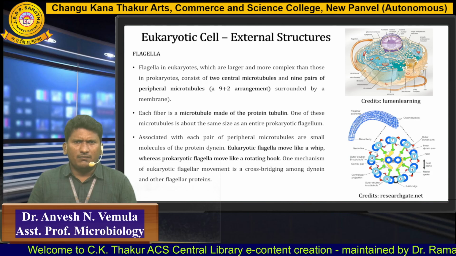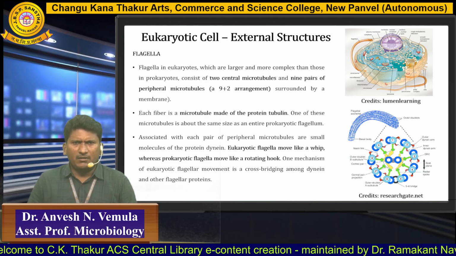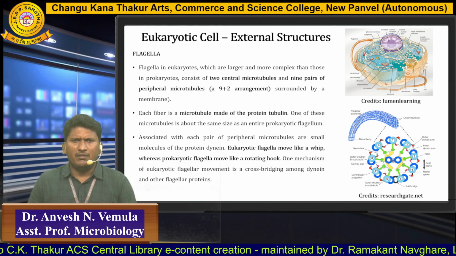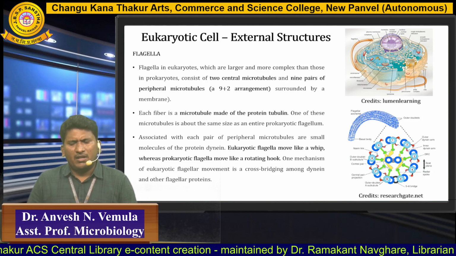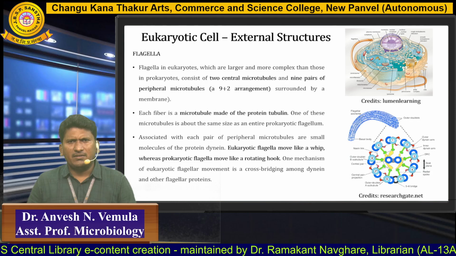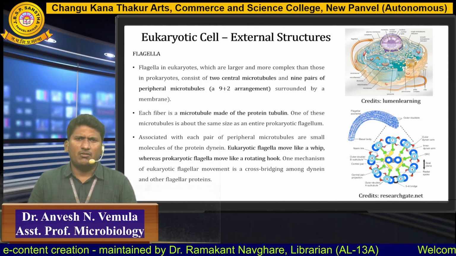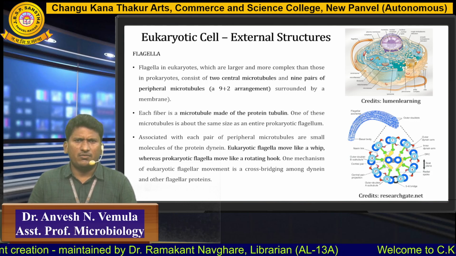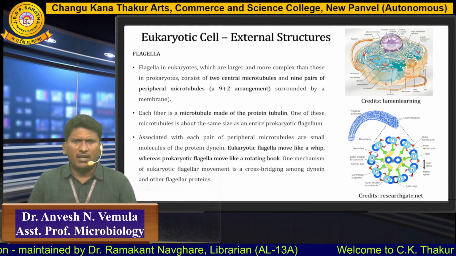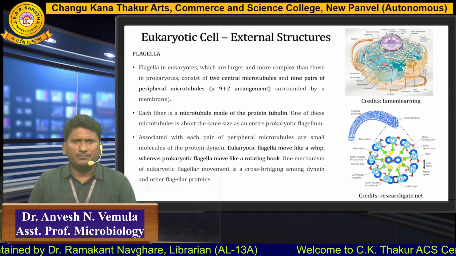The polymerization of tubulin forms the flagella structure. This flagella works like a whip, which helps in locomotion of a cell. As you can see in bacterial cells, the flagella will beat in an anti-clockwise or counterclockwise direction so that it can move forward or it may tumble.